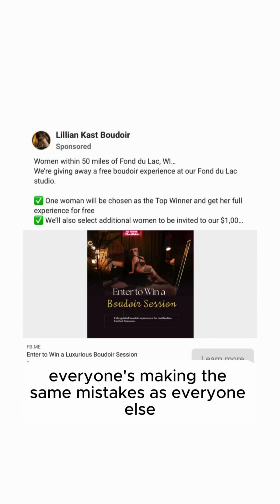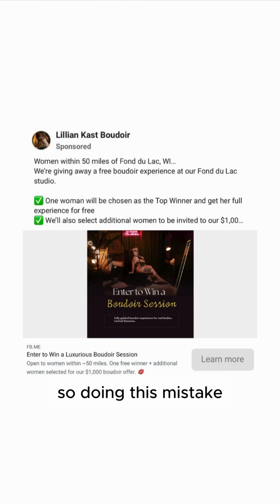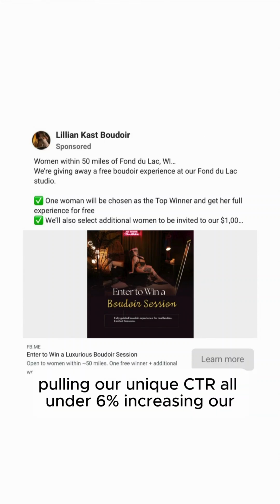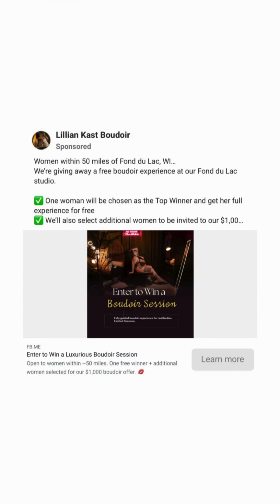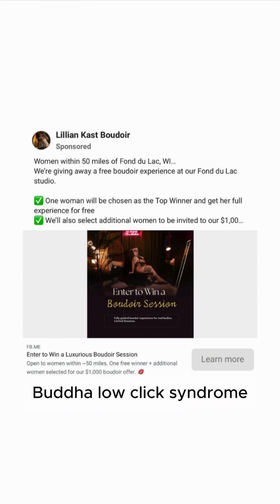It's because everyone's making the same mistakes as everyone else. So doing this mistake, we're causing more women to scroll by our Boudoir Facebook ad than necessary, pulling our unique CTR all under 6%, increasing our probability of BLCS, Boudoir low click syndrome.